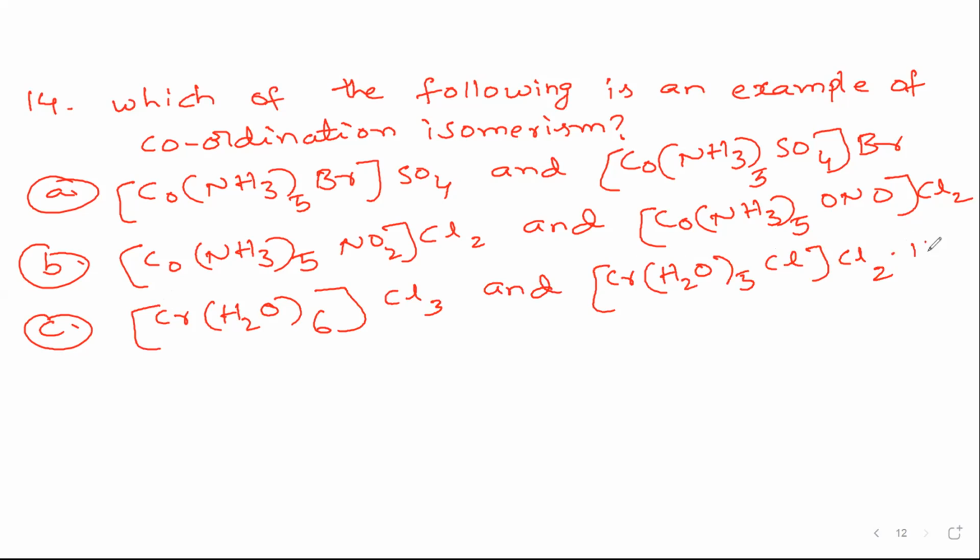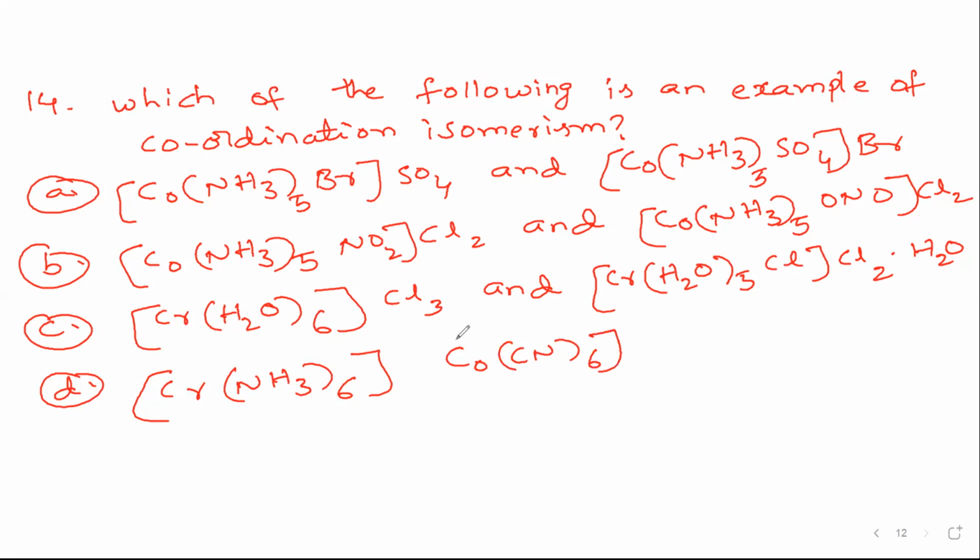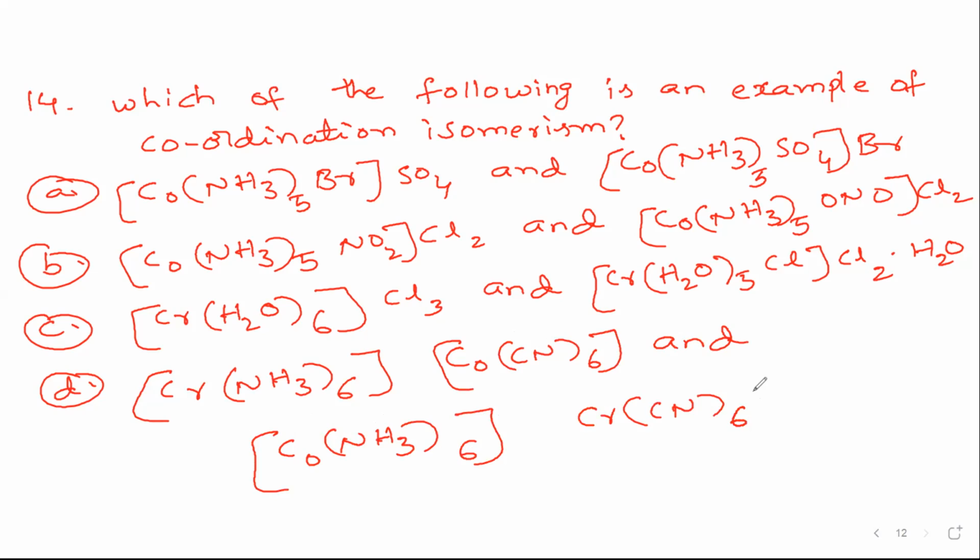Next, the fourth option: [Cr(NH3)6][Co(CN)6], hexacyano, and [Co(NH3)6][Cr(CN)6].